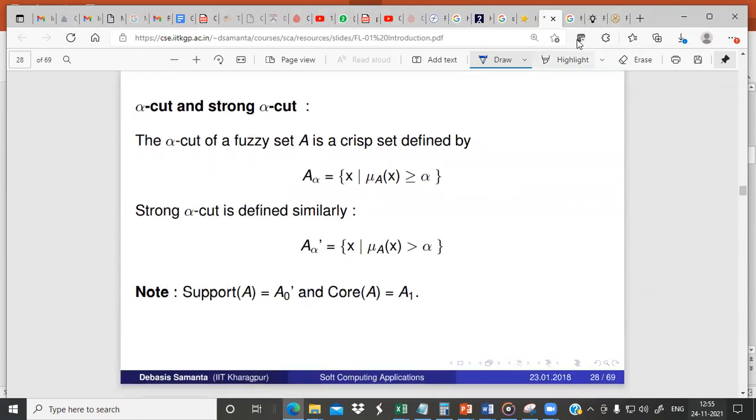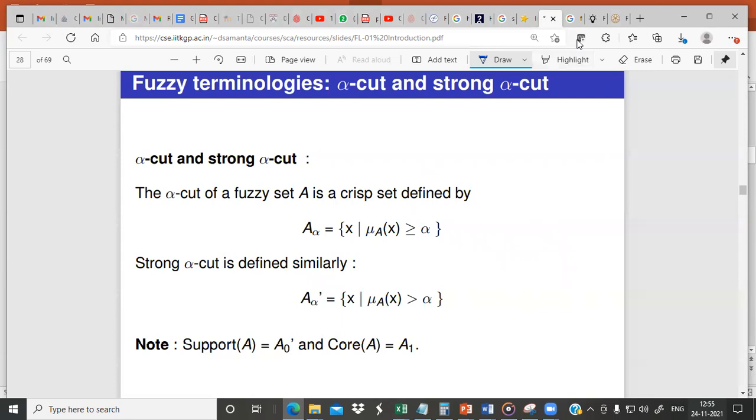Then alpha cut and strong alpha cut. The alpha cut of a fuzzy set A is a crisp set, which is defined something like this: A alpha is equal to X such that the membership value of X is greater than or equal to alpha. So it includes all elements for which the membership value is greater than or equal to alpha. Strong alpha cut is defined like this: A alpha dash is equal to X such that the membership value of X is greater than alpha. The only difference is that in the alpha cut the membership value should be greater than or equal to alpha, whereas here it should be greater than alpha.